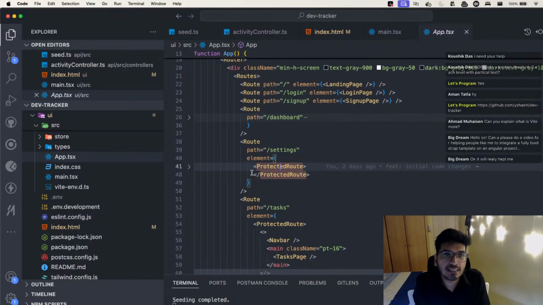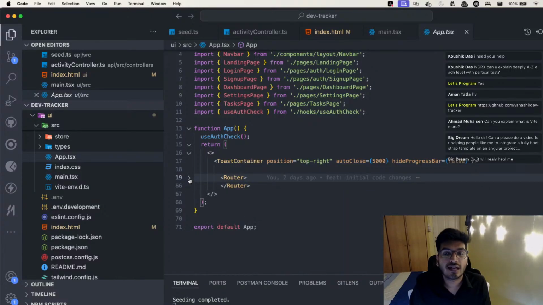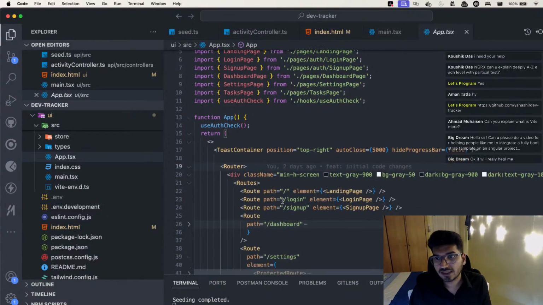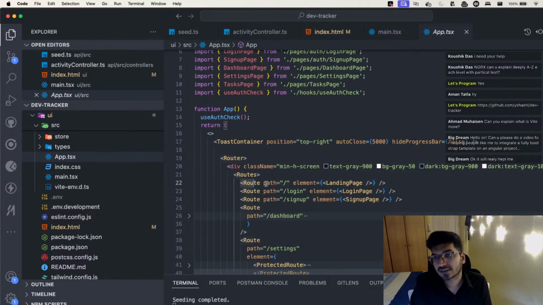React and Angular both are same. Conceptually everything is same. Okay, you just need to make sure how things are done in Angular and how things are done in React. Only that thing gets differed, but logically everything is same. That's what I say. So now again, to configure routing in React, we had a router, and inside the router we have routes, and inside the routes we have single routes.